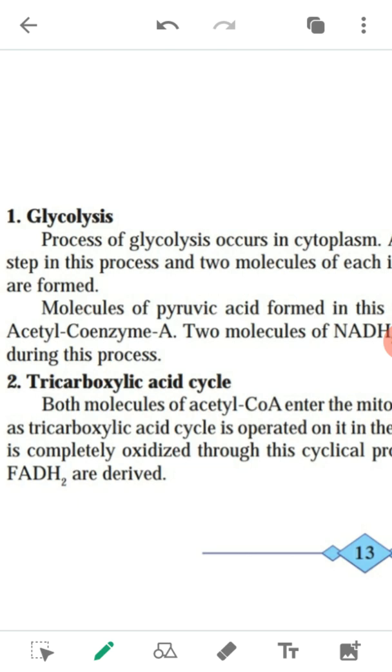A single molecule of glucose is oxidized step by step in the process, and 2 molecules each of pyruvic acid and ATP are formed. ATP is adenosine triphosphate, an energy rich molecule, and energy is stored in the bonds by which phosphate groups are attached to each other.